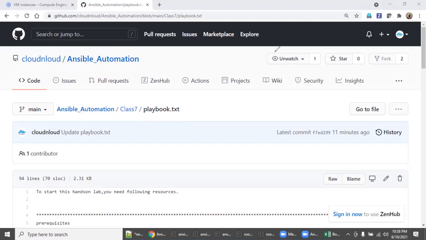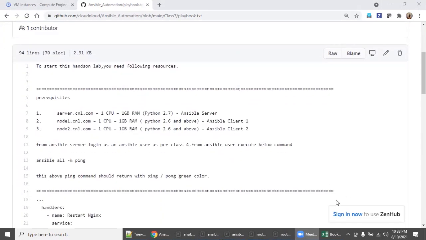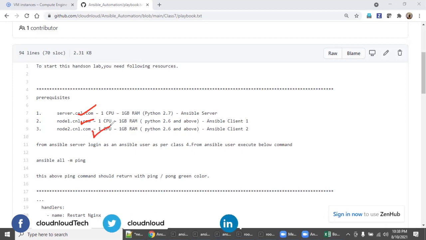Let's go inside. To do these Ansible labs, you need one Ansible server, which is the Ansible control node. There should be two clients, which in Ansible terminology are managed node 1 and managed node 2.